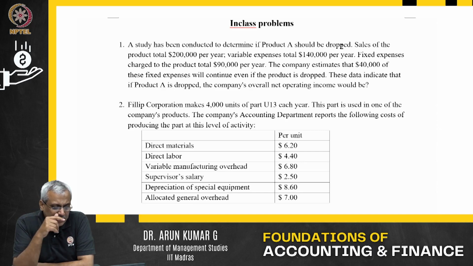These data indicate that if product A is dropped, the company's overall net operating income would be, what is the question? So what is the question? Drop, not drop the product. Now let us look at it.